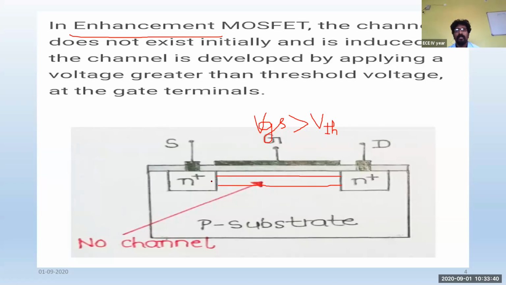The motion of the charge carriers will produce electric current, so the current will pass between the two terminals, source and drain. If you have a conducting channel, then we can say this entire transistor is a conducting transistor. So this is what is meant by an enhancement mode transistor.